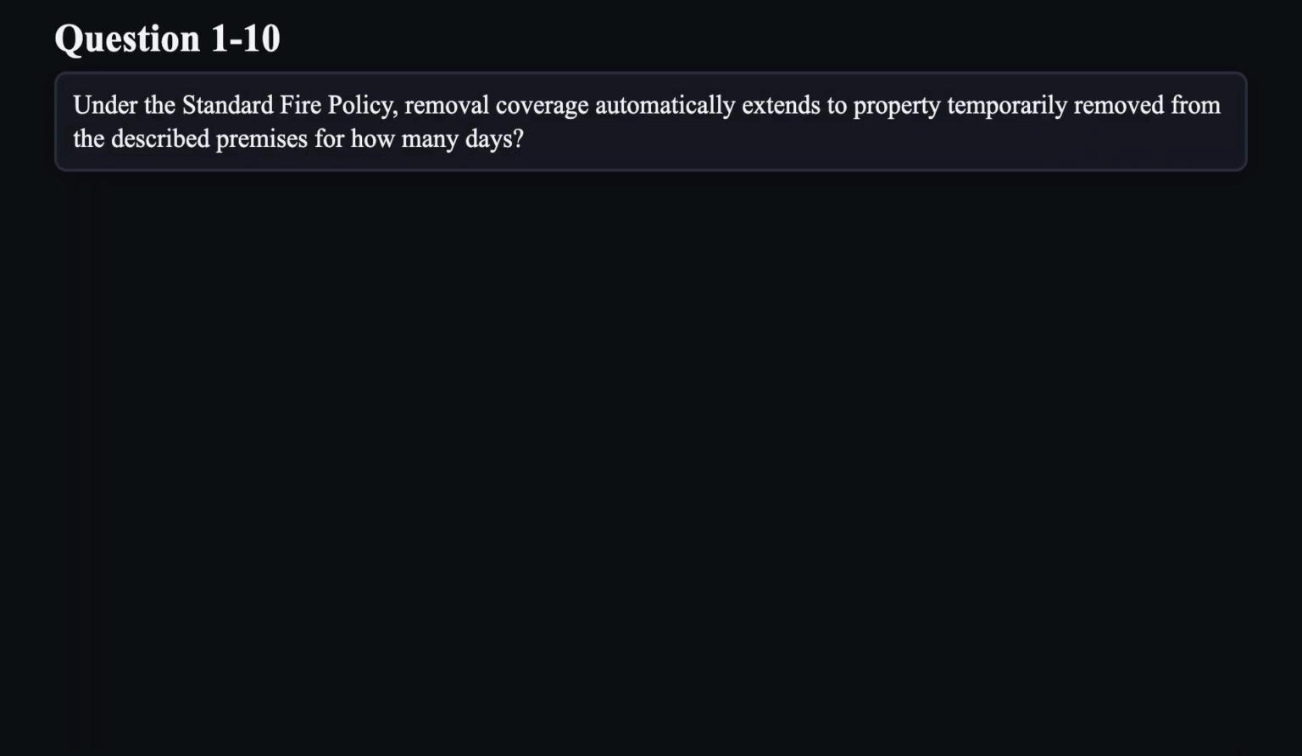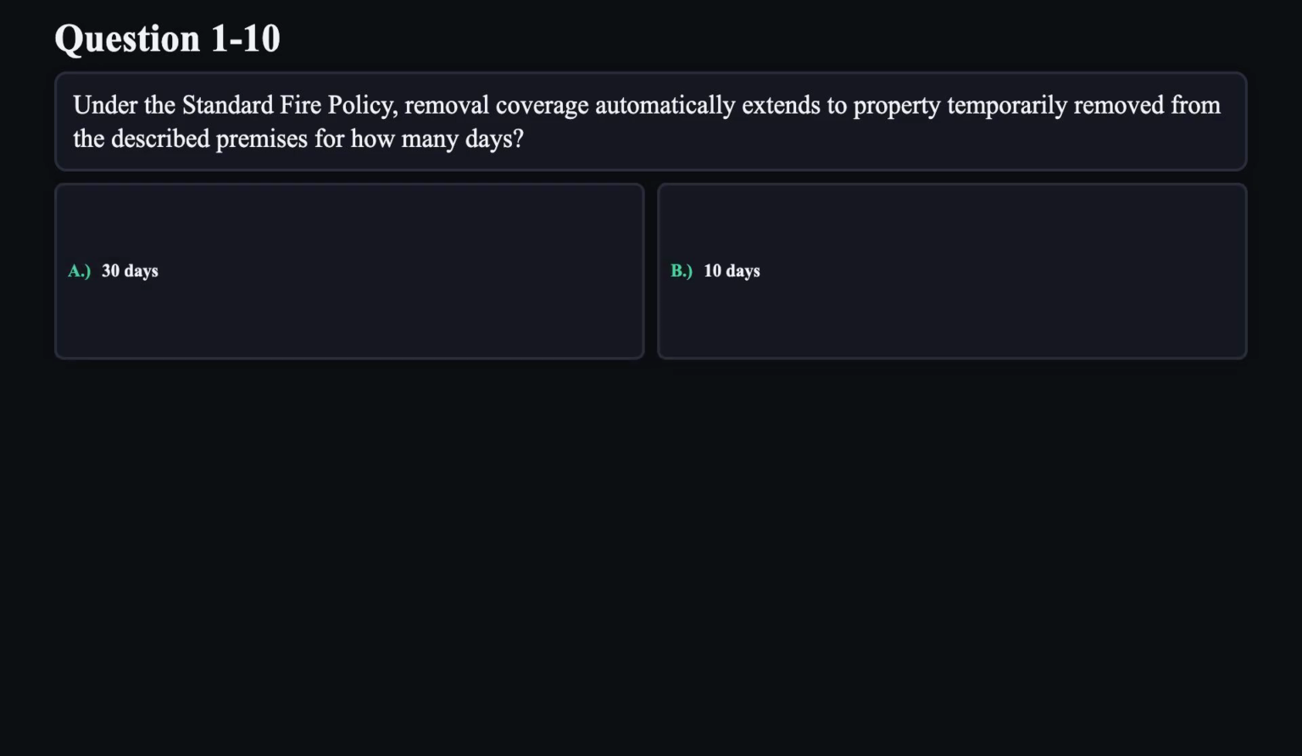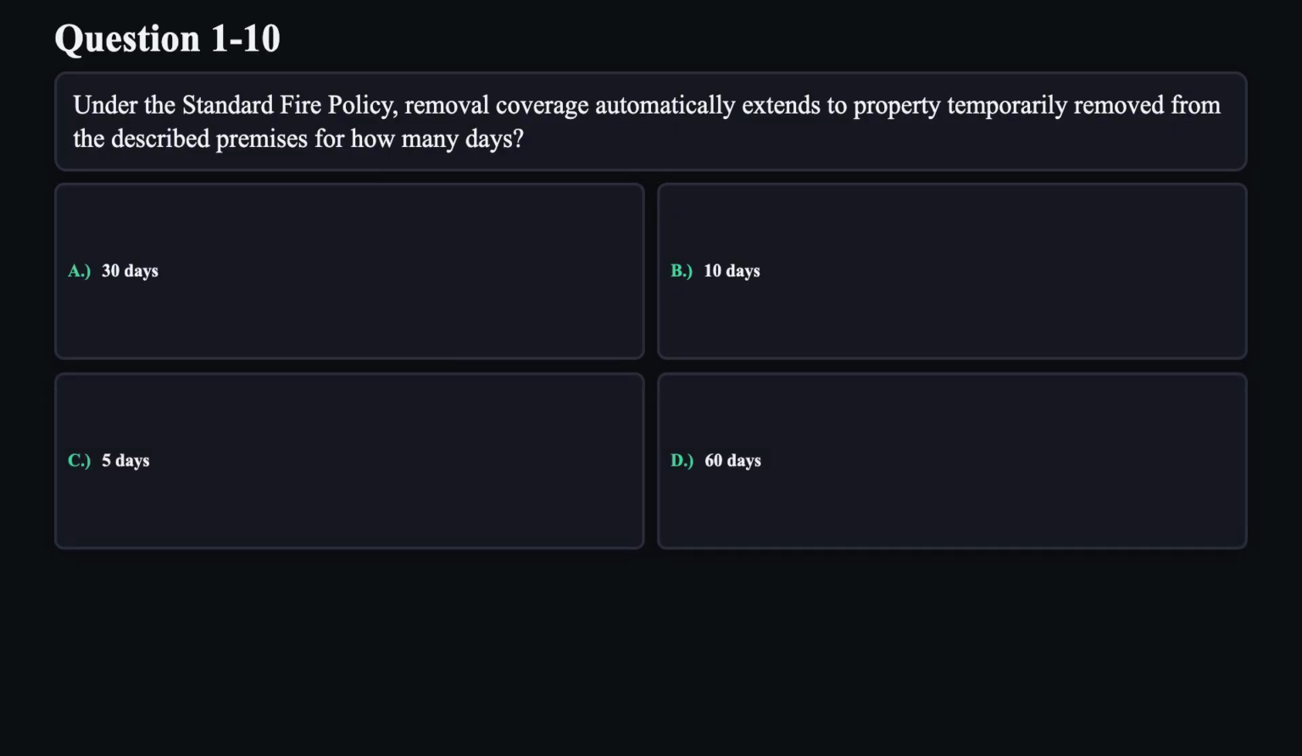Question 10. Under the standard fire policy, removal coverage automatically extends to property temporarily removed from the described premises for how many days? A. 30 days. B. 10 days. C. 5 days. D. 60 days.